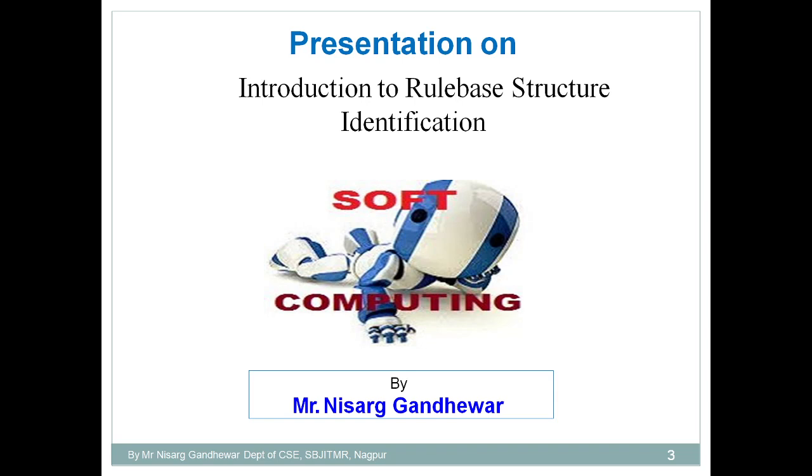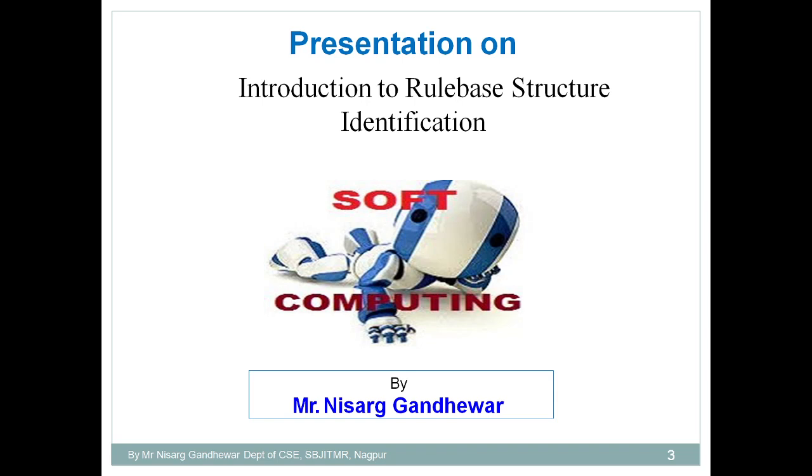Now here we are going to understand the introduction to rule based structure identification. See, it totally depends upon rules. Let me recall the same example of the washing machine, where we say that the washing machine is fully automated. In that case the washing machine takes the decision on its own. Do you know how that washing machine is going to take a decision? We already discussed it. There is a set of rules which is fixed in that machine, and according to that, the machine is going to take the decision.